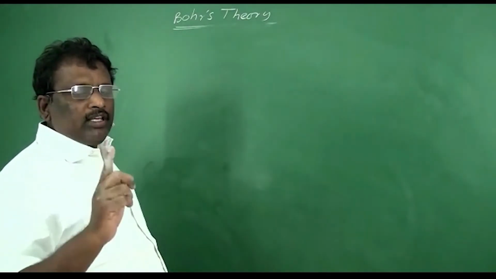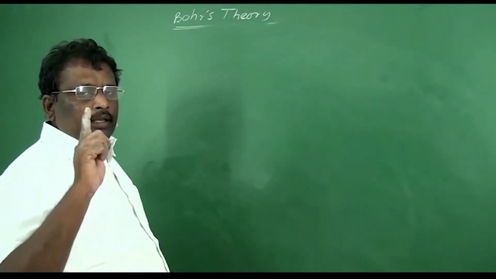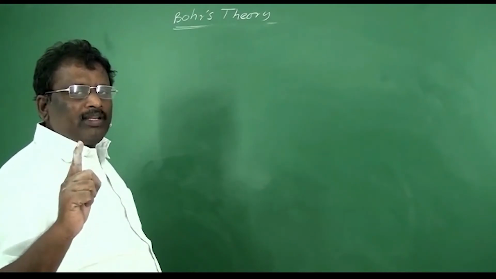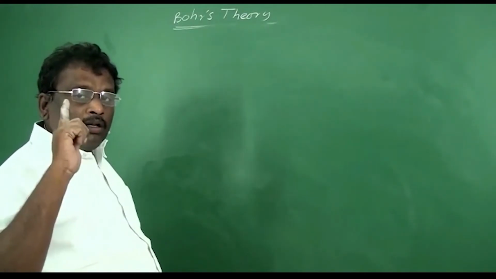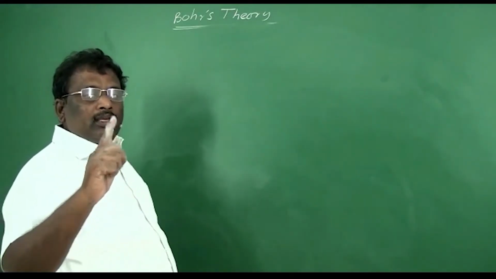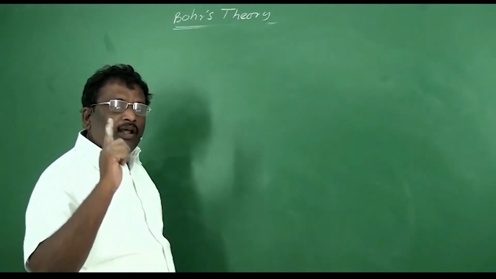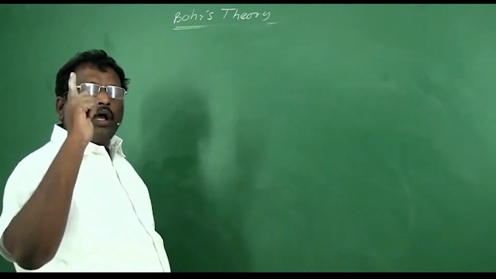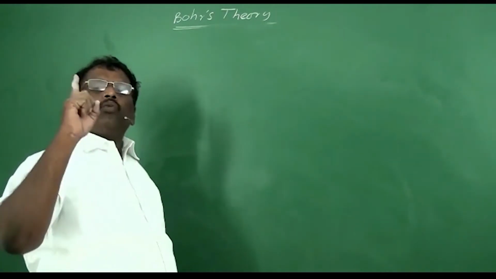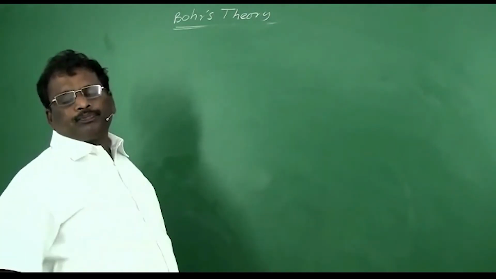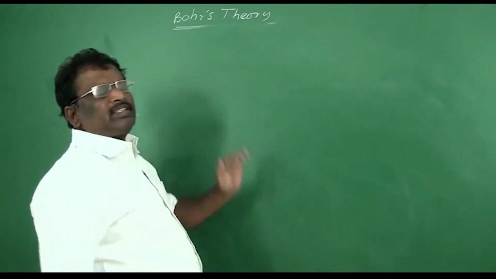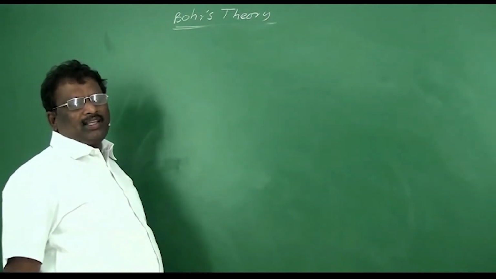Remember, Bohr's theory was only regarding hydrogen because he had done the experiments on the hydrogen atom. The whole theory is applicable only for the hydrogen atom or hydrogen-like ions which have only one electron. So Bohr was able to calculate the radius of the hydrogen atom.